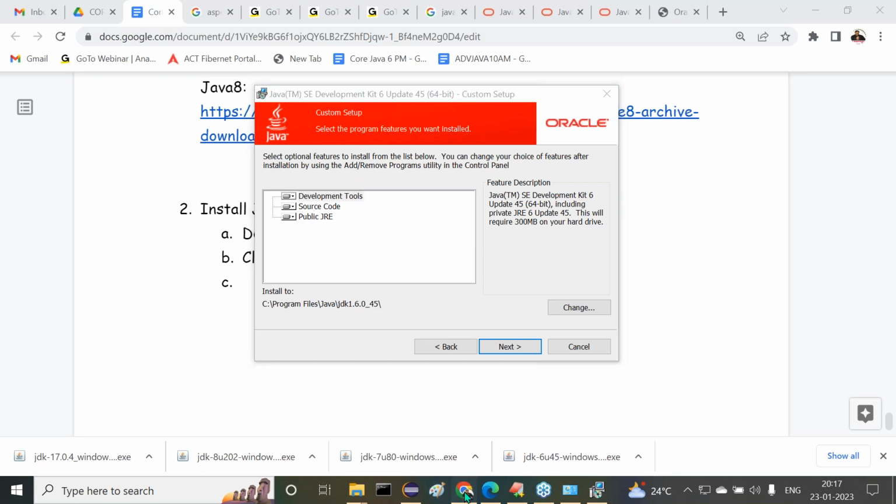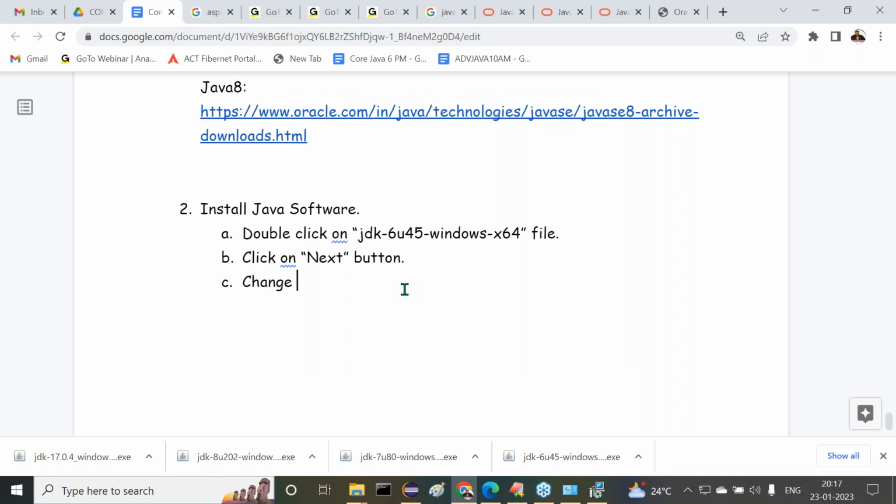So that's why, observe carefully, change the JDK installation location directly. I'm giving that location. What's that location? This is my comfort. Still, if you are comfortable installing your software under Program Files, we can go ahead. No problem. Here, where it shows JDK 1.6.0_45 or something else, I want to specify the location.